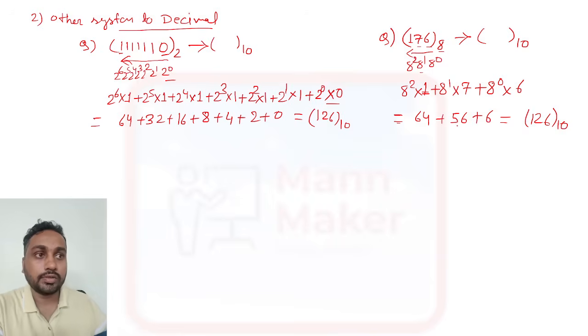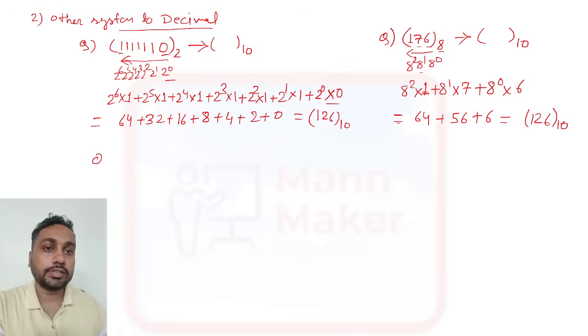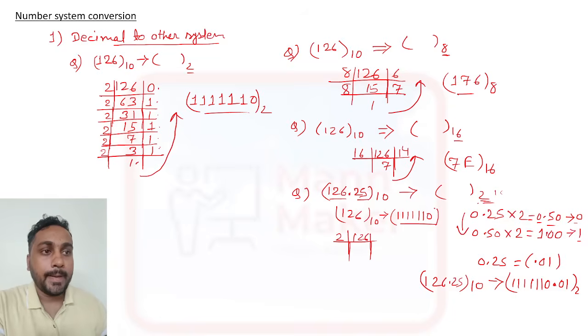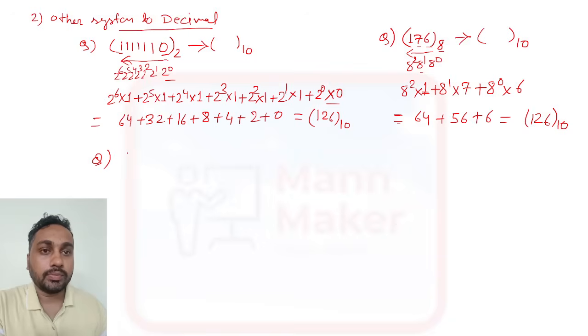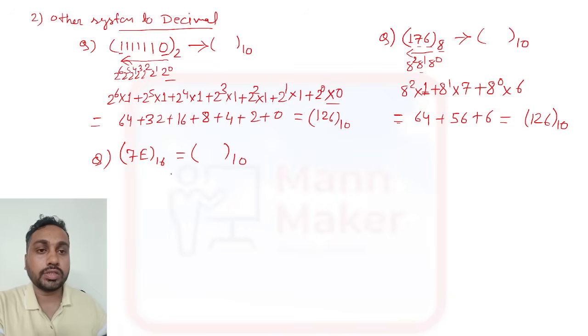So from octal to decimal we will get it like this. Now we will check another one, that is hexadecimal. Suppose they have given 7e as a hexadecimal, and you need to convert this into decimal form. Same process.